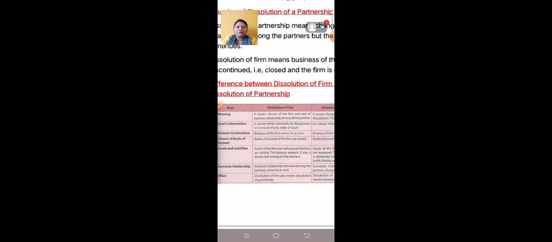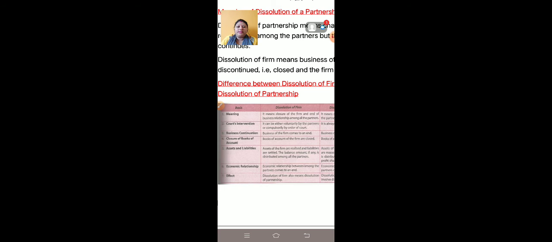Next is assets and liabilities. Assets are sold and liabilities are to be paid. And in dissolution of partnership, assets of the firm are revalued and liabilities are reassessed.